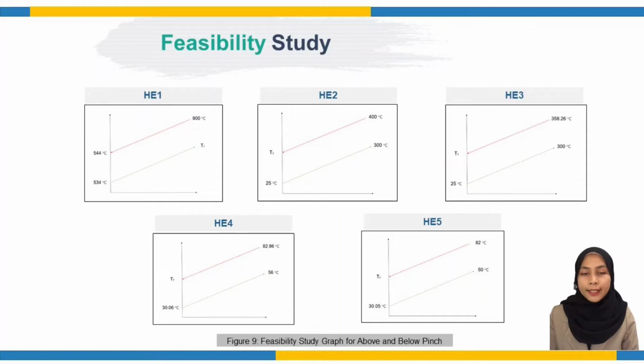The feasibility study is conducted by plotting the graph between temperature and heat load. By referring to the above and below pinch TH diagrams, all heat exchangers are feasible and show that the value of delta T is equal to or greater than delta T min. The diagram also shows that no streamlines cross each other.